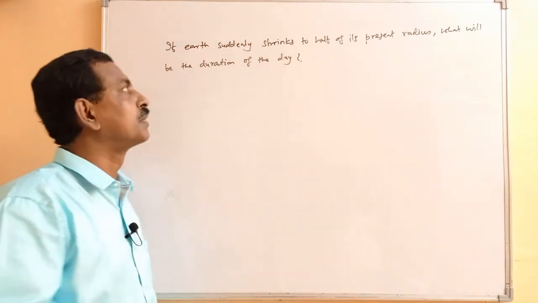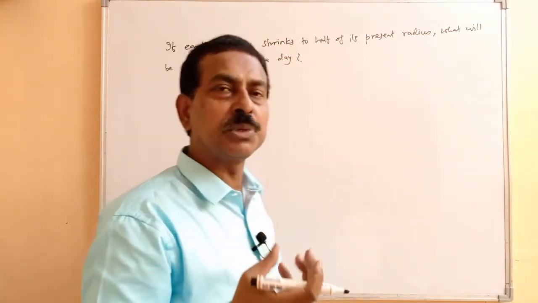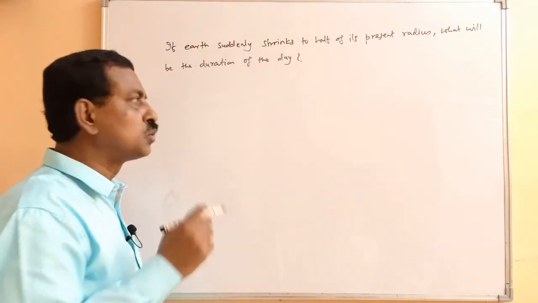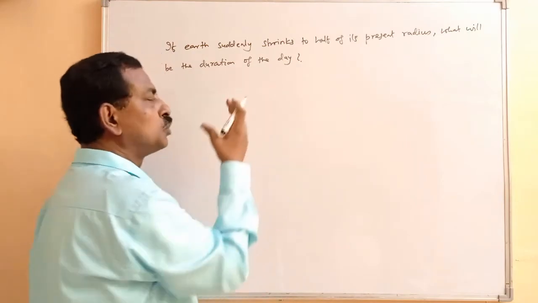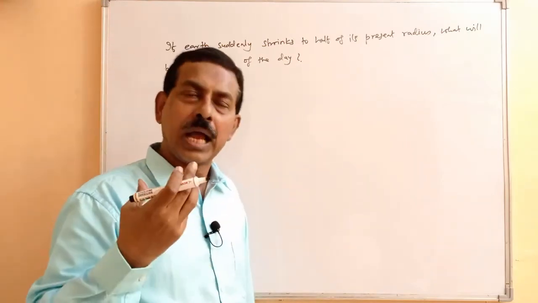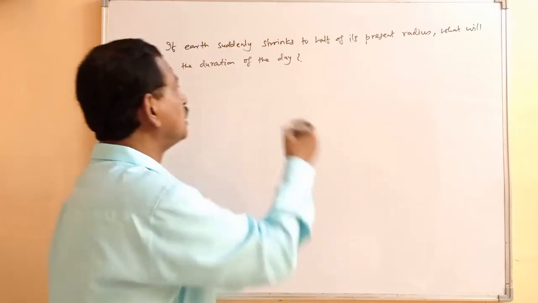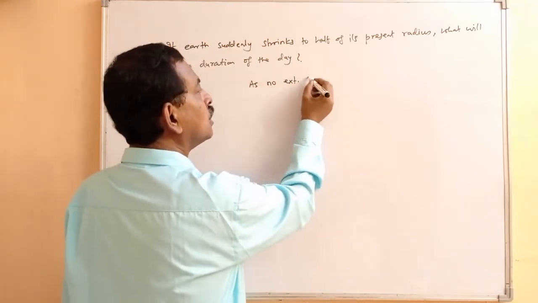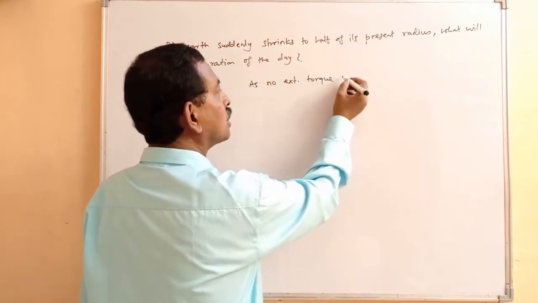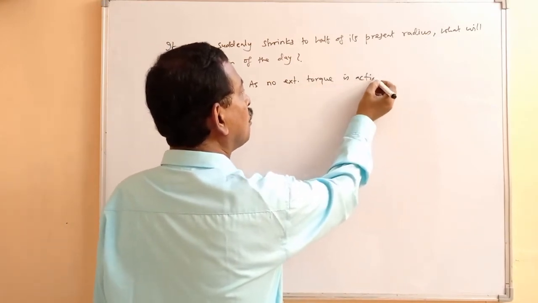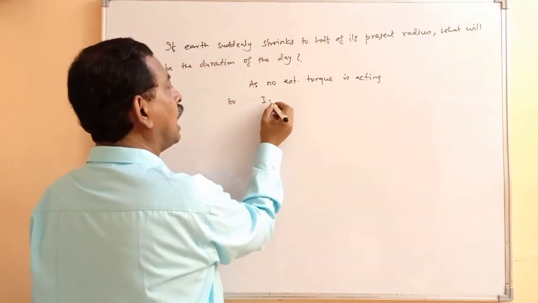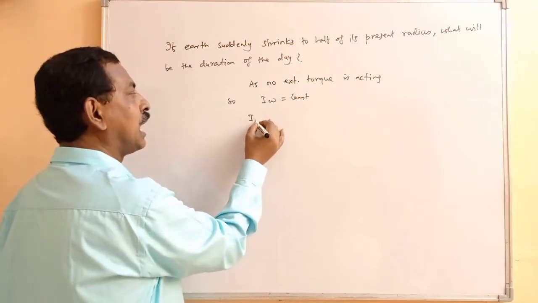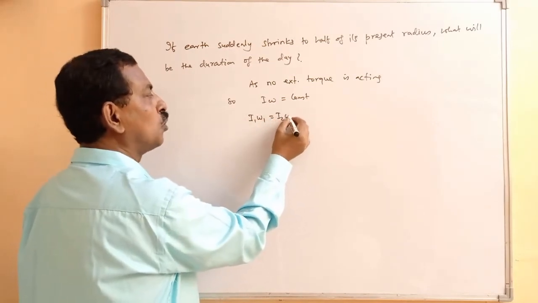Suppose this is the question. For this, as no external torque is acting, angular momentum will remain conserved. So as no external torque is acting, I omega will be constant. That means I can take I1 omega 1 as I2 omega 2.